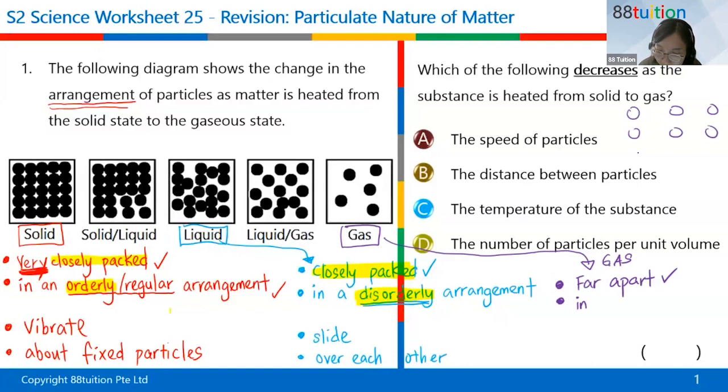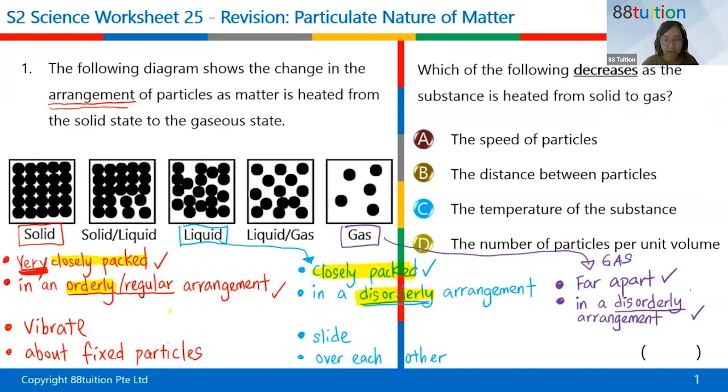This is also far apart, but then they're queuing up as though they're in the parade square. But gas particles don't look like that. They don't queue up. So what's the opposite word of orderly? It would be in a disorderly arrangement. Some of you said random. It's fine. Random and disorderly are about the same thing. In a disorderly arrangement.